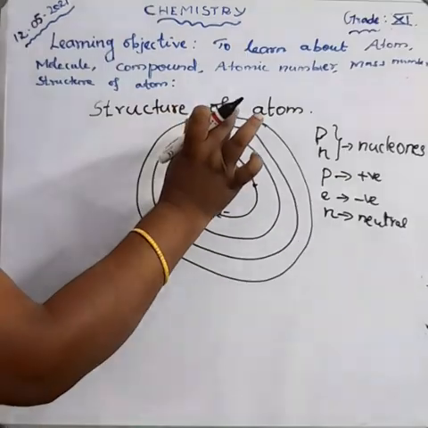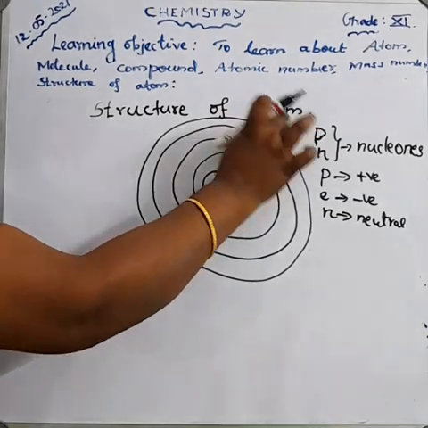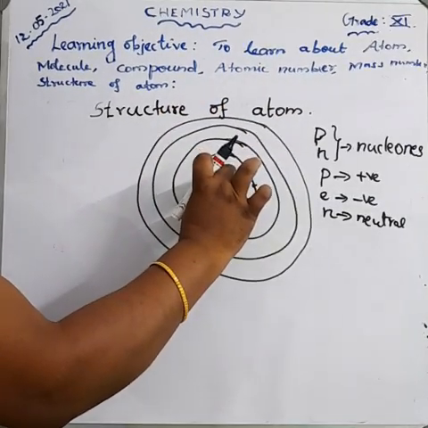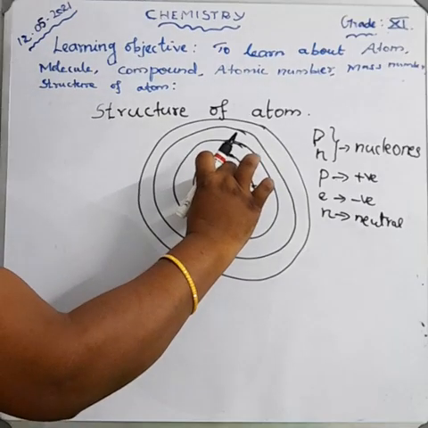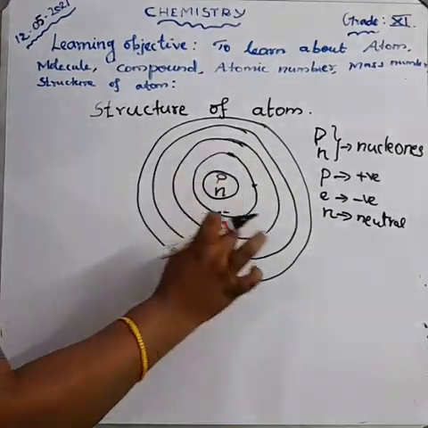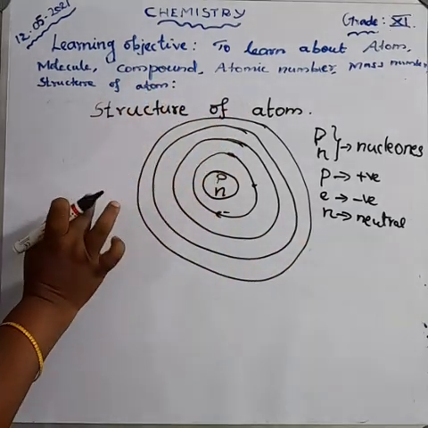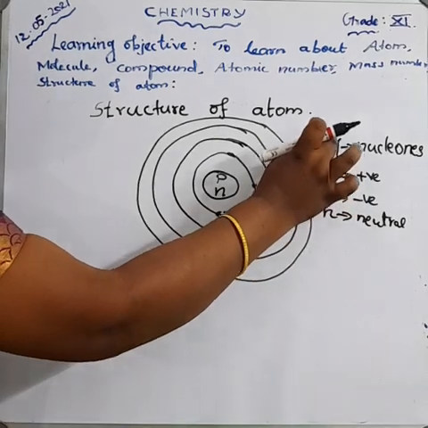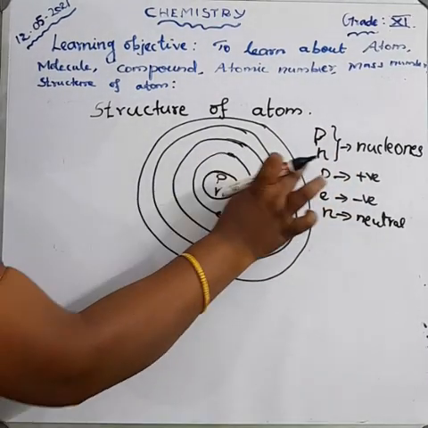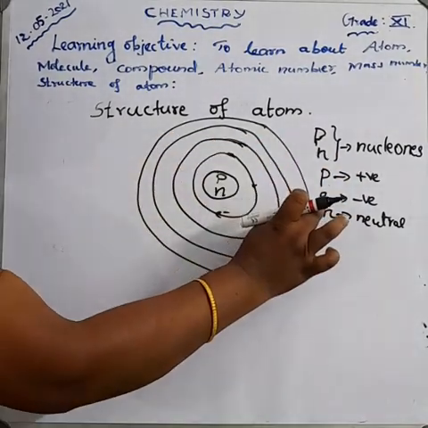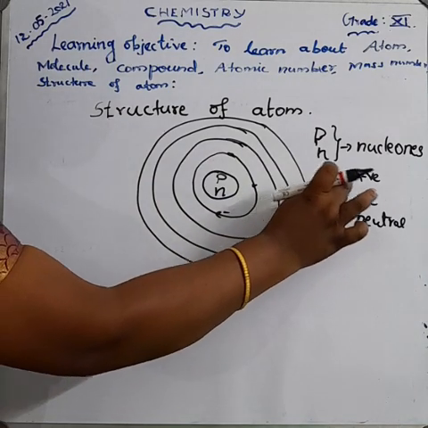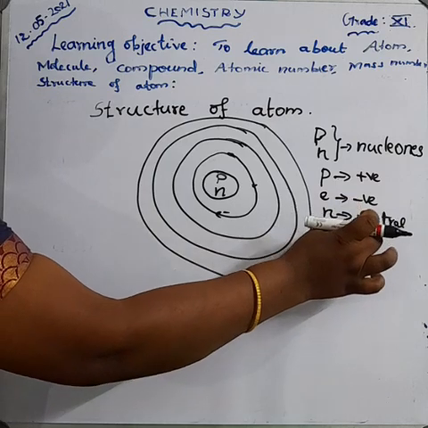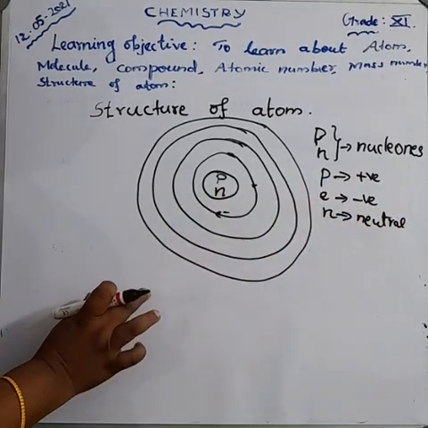So, all of you understood the atom? In the center of the atom is the nucleus, and the electrons are revolving around the nucleus. This is the structure of the atom. The nucleus has the nucleons. What are the nucleons? Protons and neutrons. What is the charge of the proton, neutron and electron? Proton is positive, electron is negative, and the neutron has no charge, so it is neutral. Okay, understand?